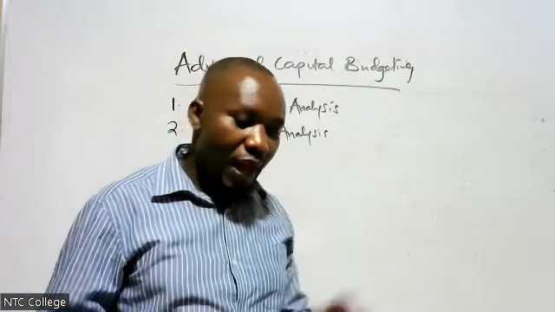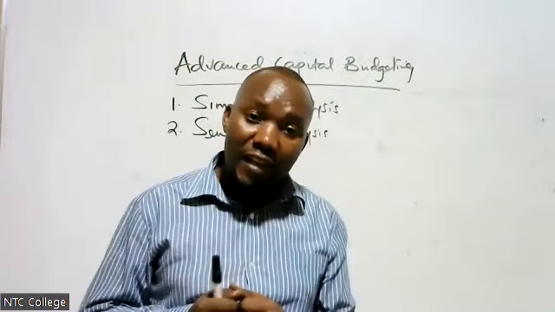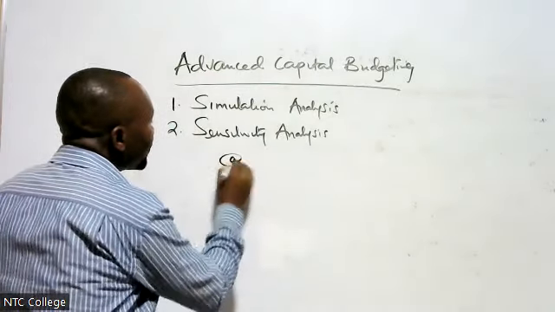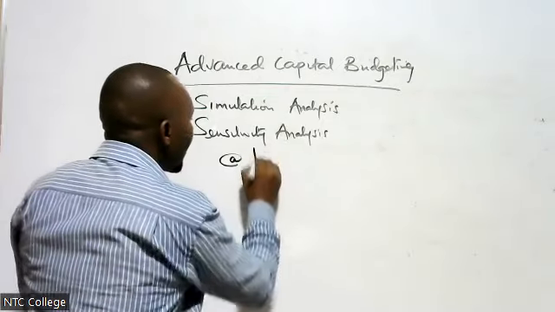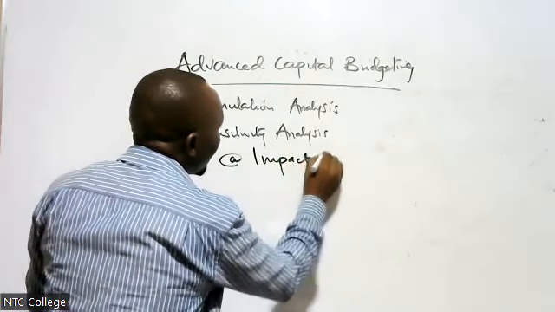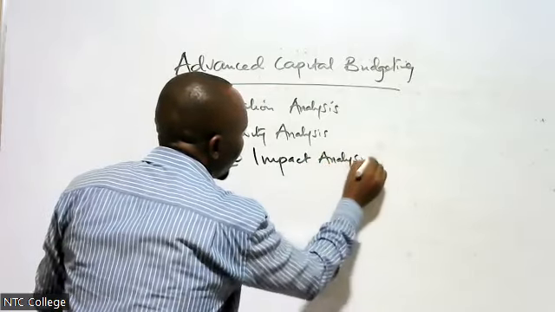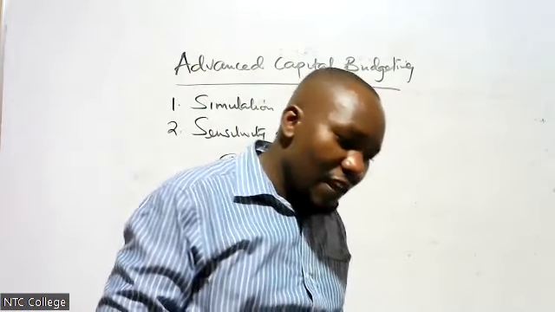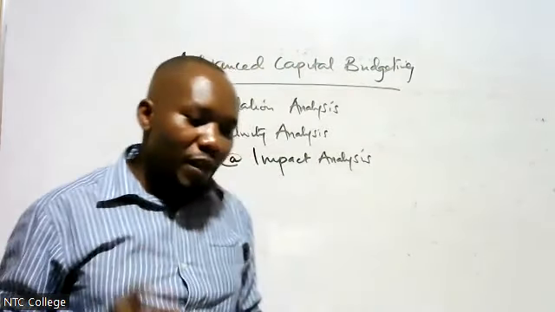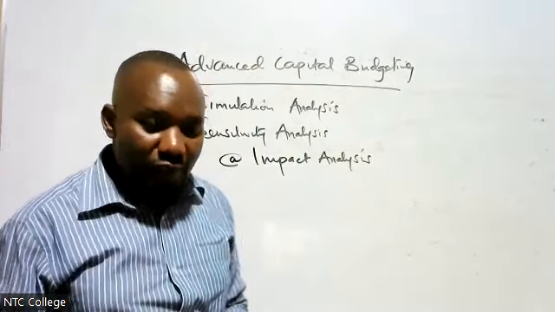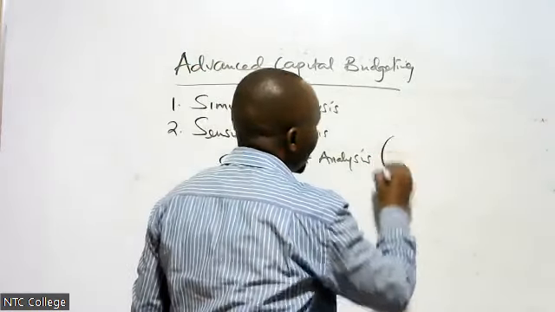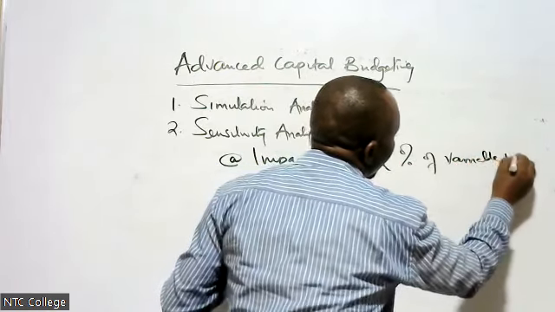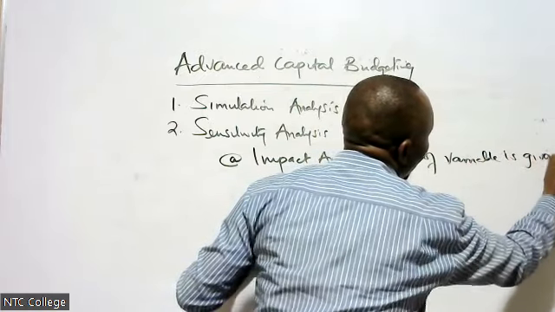Are we together? Now, there are two types of sensitivity analysis. The first one is called impact analysis. Under impact analysis, we will be given a percentage of variables in advance. The percentage of variables is given in advance.